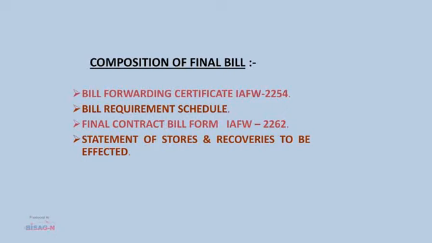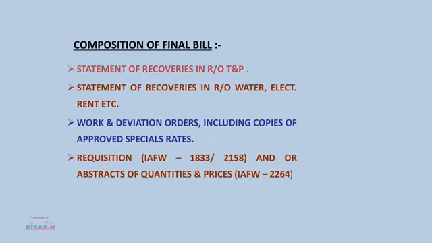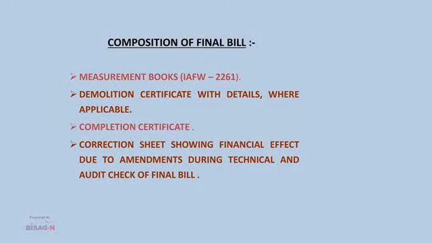First of all, the bill forwarding certificate, that is IAFW 2254, bill requirement schedule, final contract bill form IAFW 2262, statement of stores and recovery of contractor to be effected. Other documents are the statement of recovery of T&P, statement of recovery in respect of water supplied to the contractor, electricity supplied to the contractor, rent for land provided to the contractor, work order and deviation orders including copies of approved star rates, requisition and abstract of quantities.